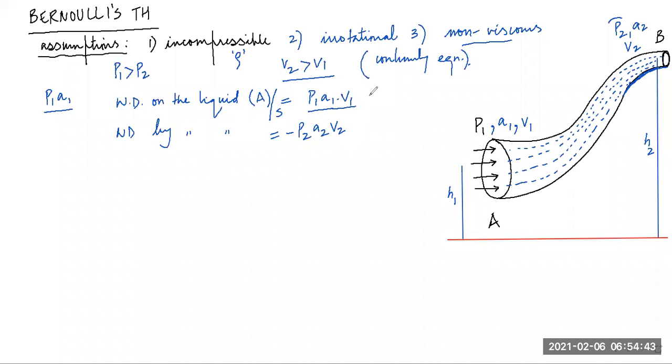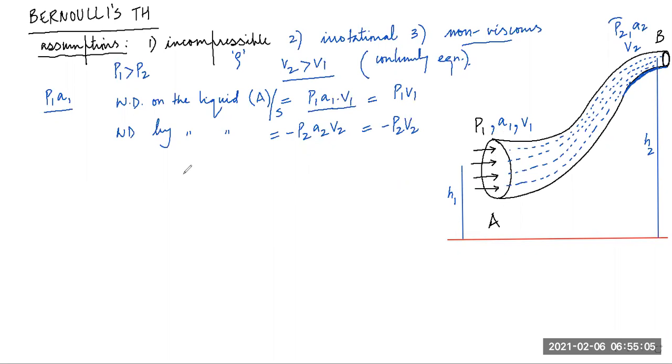Am I right? Now this can be equal to, you see, A1 V1. A1 V1 is volume per second. So we can write P1 V1, right? Similarly, we can write this as minus P2 V2. V1 and V2 are the volumes, right? Volumes of fluid elements. Okay.